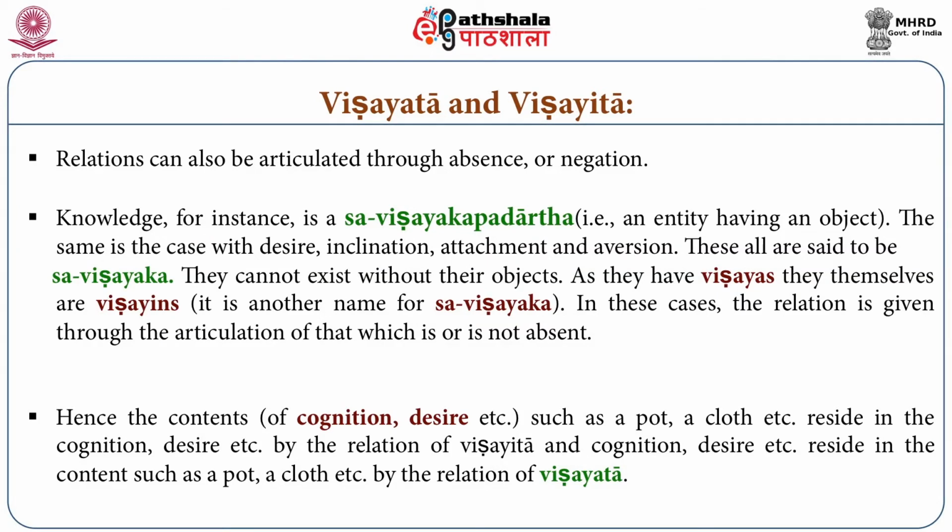So if there is a Vishay, meaning object, the property of object is Vishayata. So Vishayata can play the role of a relation. So what is the Vishay? Vishay is the cognition. So if cognition is the Vishay, in cognition there is Vishayita. So Vishayita can also play the role of a relation.